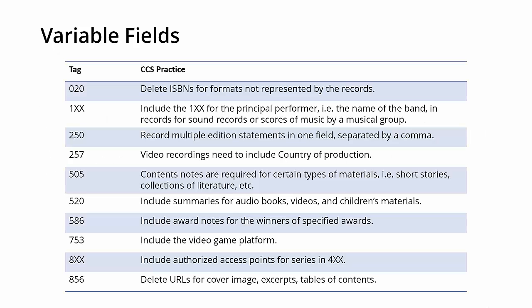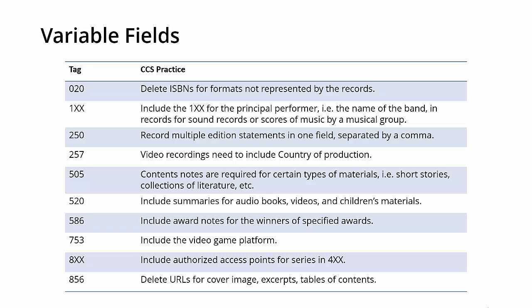This slide highlights a number of requirements for variable fields. It is important to delete ISBNs for formats not represented by the records. A 1XX field for the principal performer, such as the name of the band, needs to be included in records for sound recordings or scores of music by a musical group. Although it is common practice to create separate 250 fields for additional edition statements, the pack display only displays the first one. So it is important to record multiple edition statements in one field, separated by a comma.